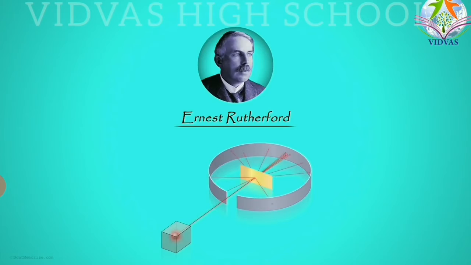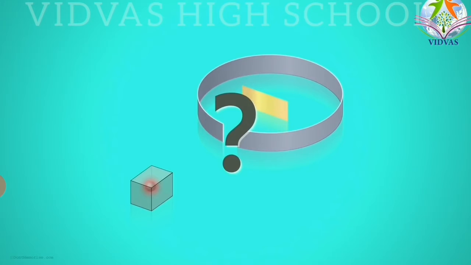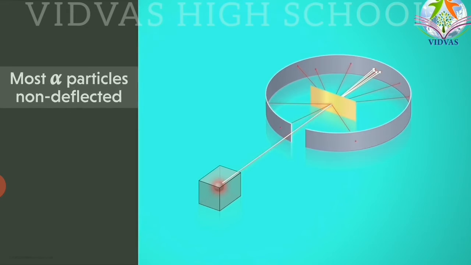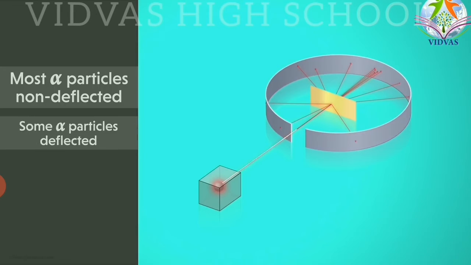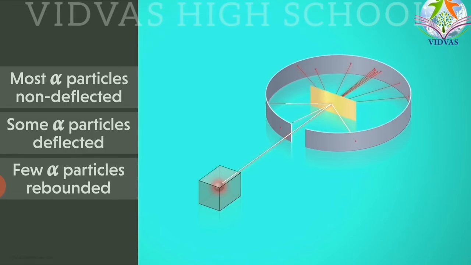So after doing this experiment, that is the gold foil experiment, he observed different characteristics, different light rays which are passing through the gold foil. As we discussed, 3 different light rays came into existence. One is unbounded rays, the other is bounded rays, that is they came back, and the third one is they have got deflected. So the first one is most alpha particles not deflected, that is unbounded rays. Some alpha particles got deflected and some came back again, without passing through the gold foil.